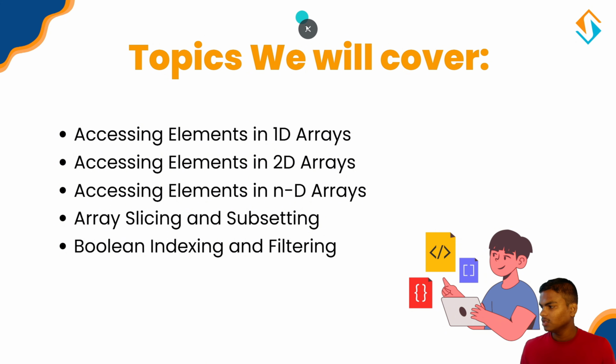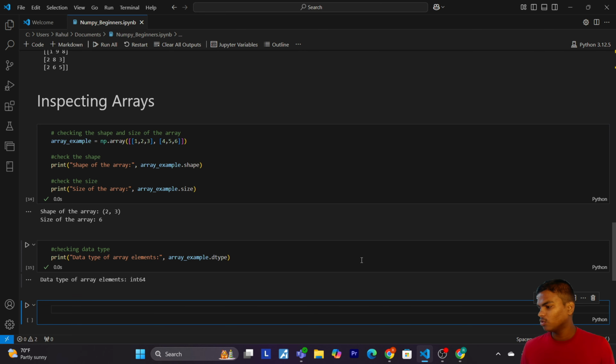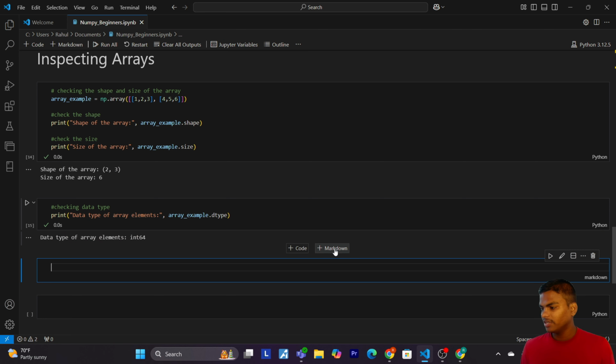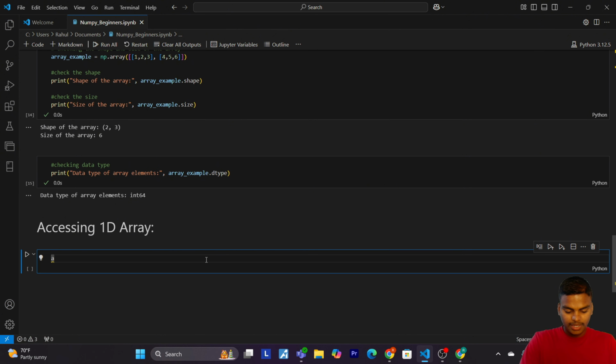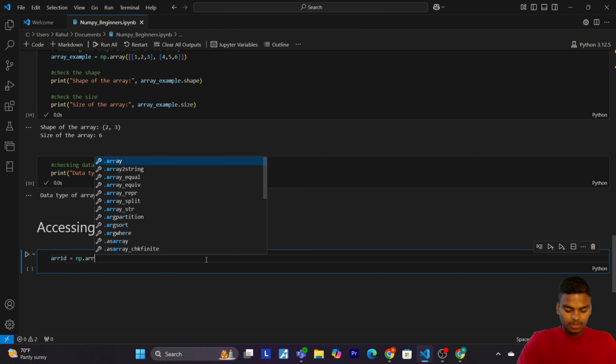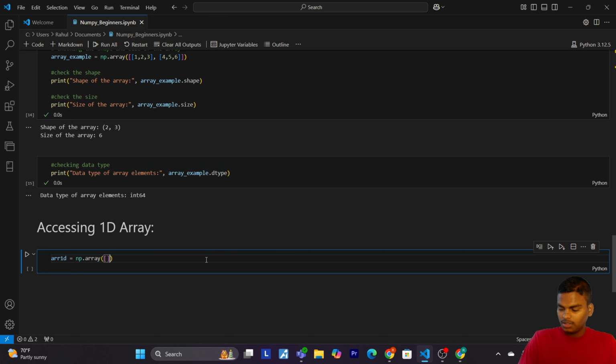Okay. So first of all, I will go to my VS Code. I will give the heading. So the first thing we will see is accessing 1D array. Accessing 1D array. So now let's create an array. Array 1D equals np.array. Now pass the elements 10, 20, 30, 40 and 50.